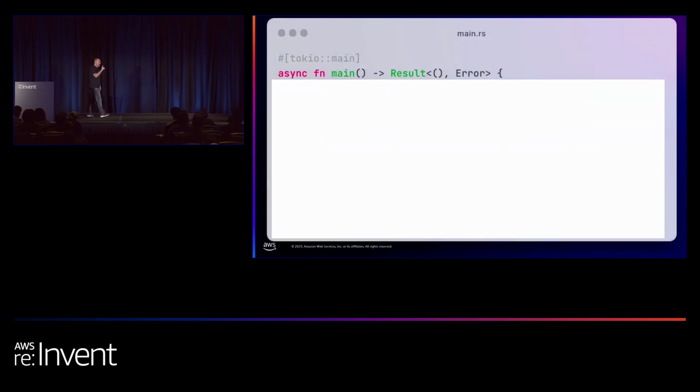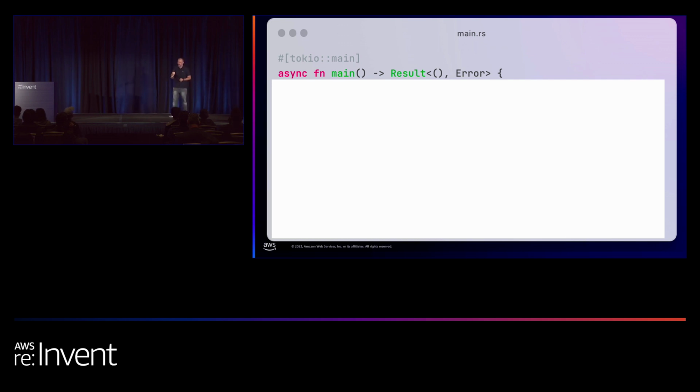So let's start by writing the runtime. I know it might look complex, especially for those who are not familiar with Rust, but I promise you, it's a template. All you have to do, it keeps repeating itself. The runtime looks the same over and over again. So you can really copy it. Every time you need to write a Lambda in Rust, you can copy this template over and over again.